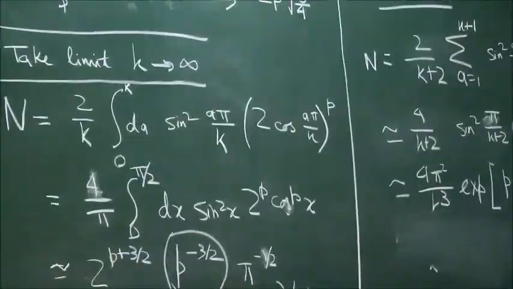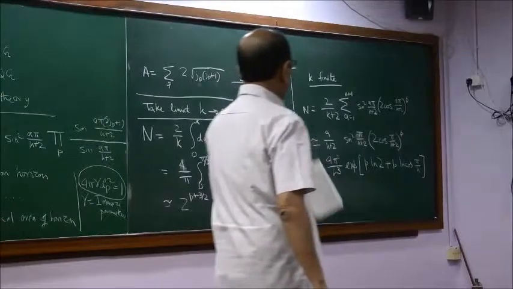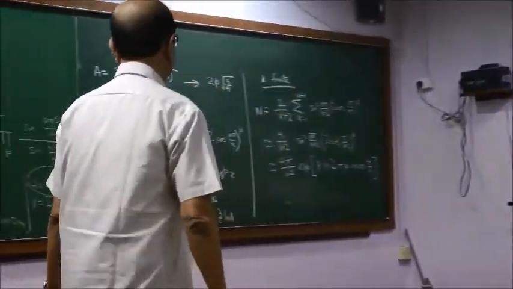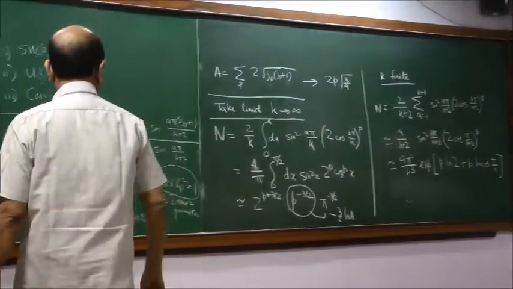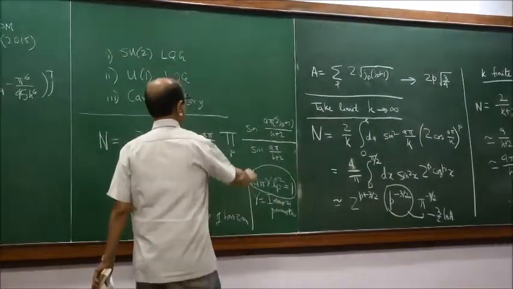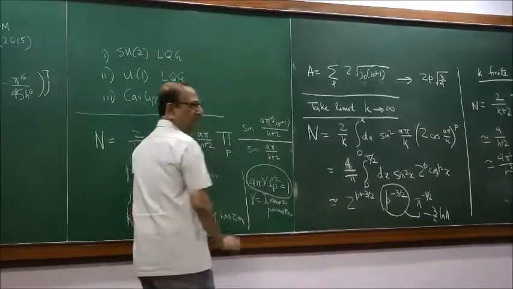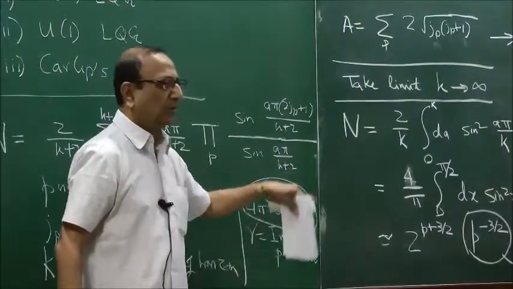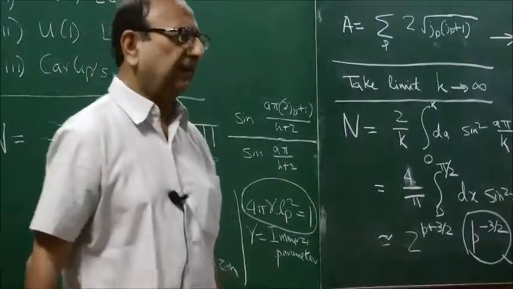I made a power series expansion of cosine, and k plus 2 has been replaced by k. That is what I am asking. Why did you do it only for large k? Originally you had k plus 2. Large compared to 2 definitely. You started with a large classical area.